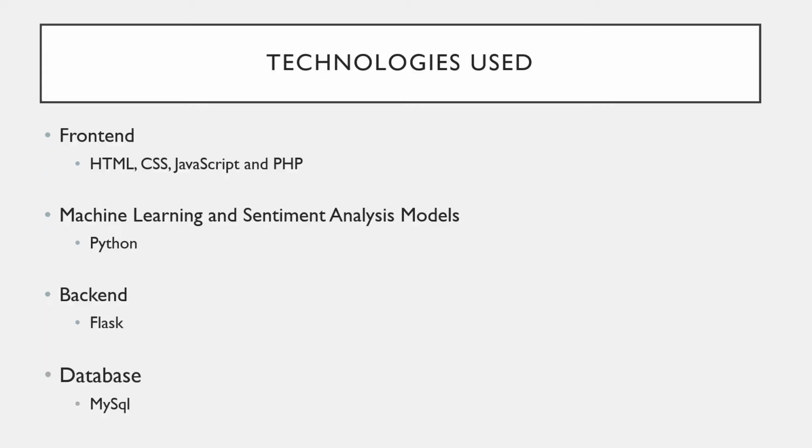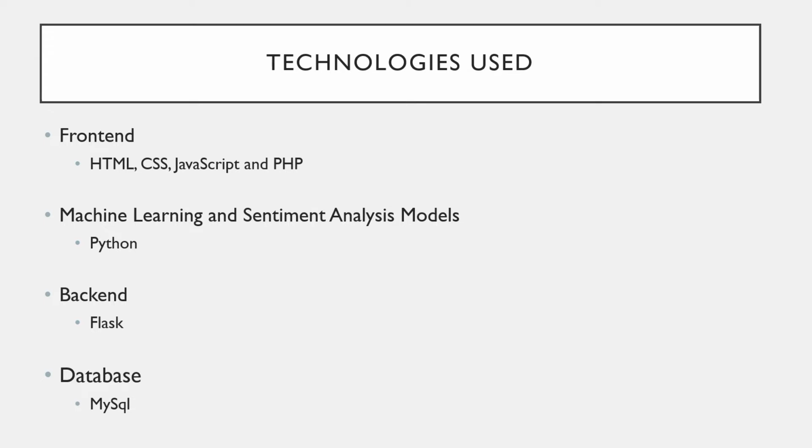The technologies that have been used to create this project are as follows. For the front end, HTML, CSS, JavaScript, and PHP have been used to create the web application. The machine learning and the sentiment analysis models have been coded in Python, while Flask is running at the back end and used to coordinate with the front end.